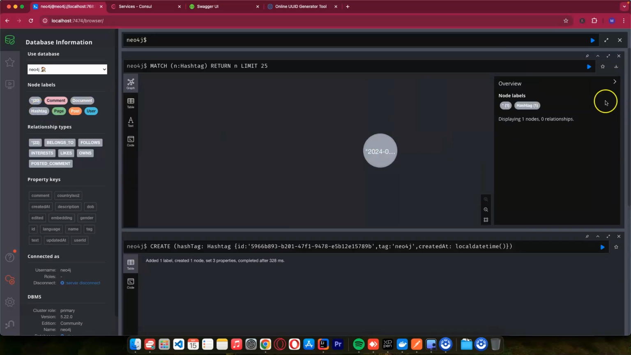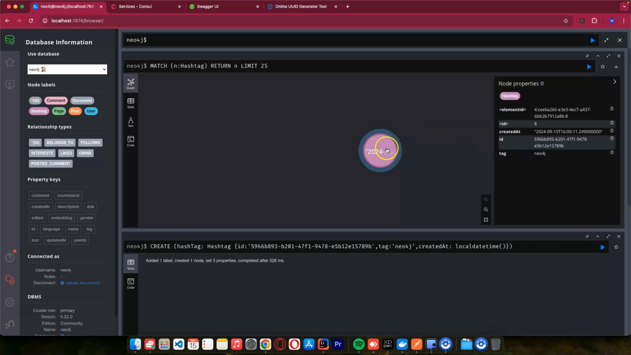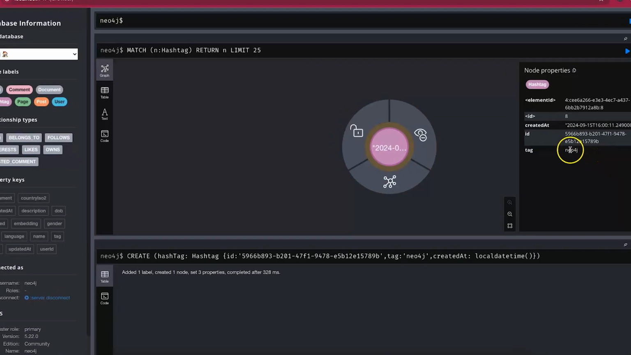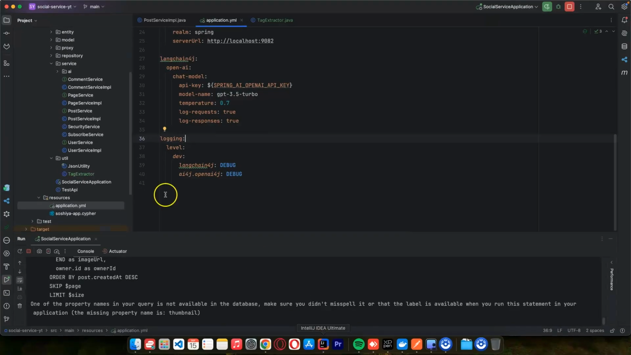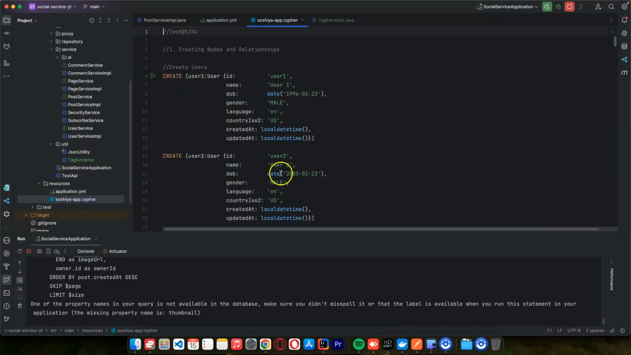This is the hashtag, and I can change the color. Let me put the hashtag in another color which you do not have. Gray is common. What do you think about this one? Yeah, let's use this one. If you see this, it's a hashtag, and the tag is Neo4j. Let me copy this, because we need it in our code. I will copy this one, and let's add it in our Cypher query.